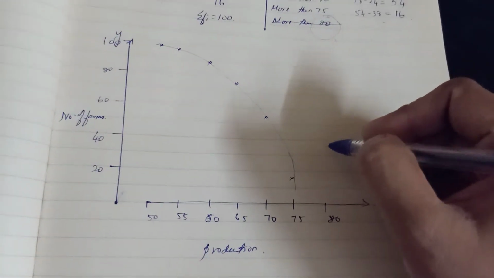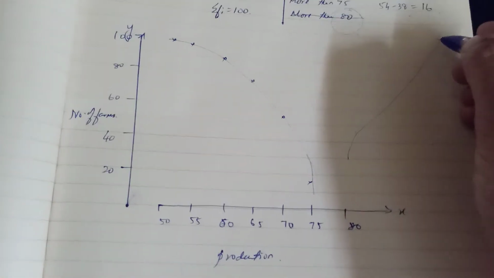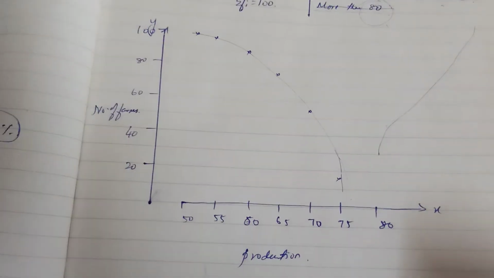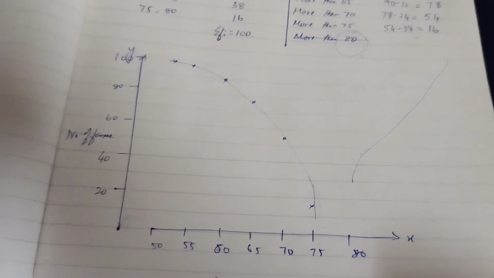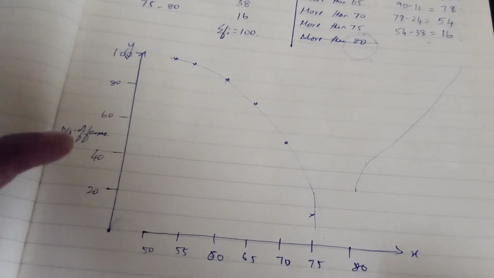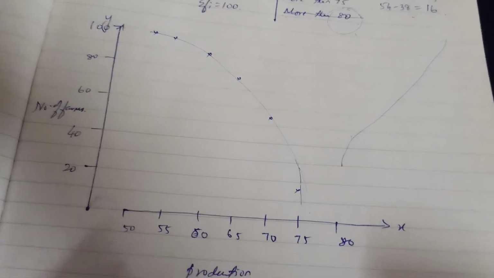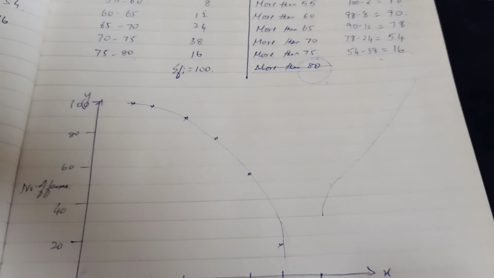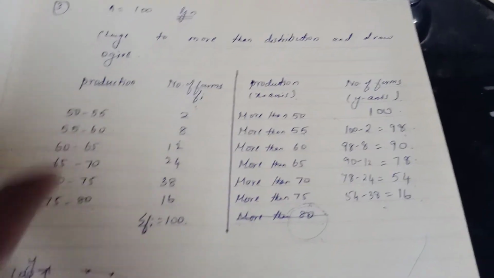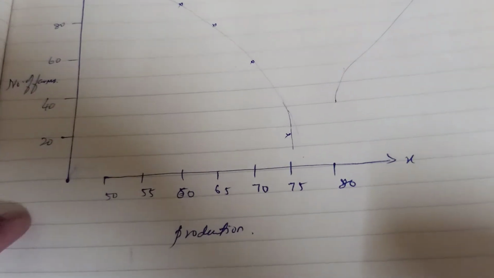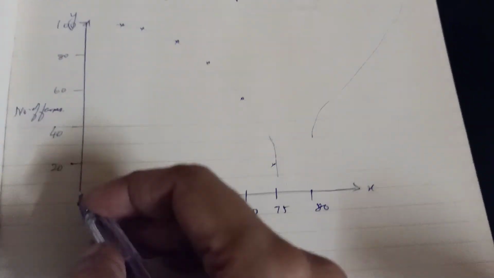Recall the less than ogive was moving upwards. This more than ogive will come downwards. That is the only difference. So what should we do here? You have the x-axis, y-axis. Along the y-axis you always write the frequency, and along the x-axis whatever is given for the class intervals. Here it is given production in the form. So here we have to write the production, and I have left a gap here. This is for the key.